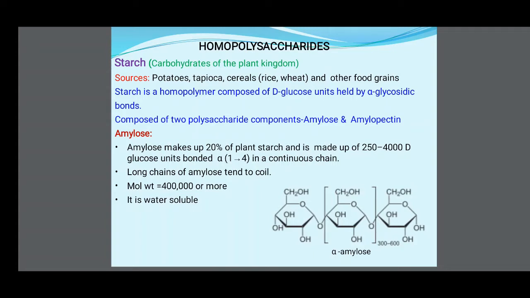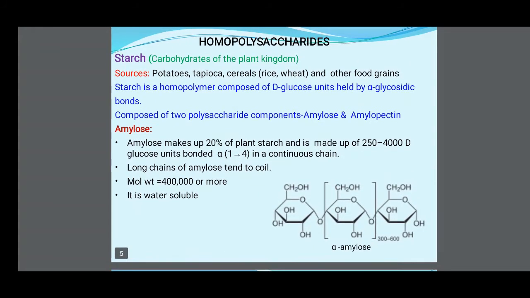Amylose makes up 20% of plant starch and is made up of 250 to 4000 D-glucose units bonded alpha 1 to 4 in a continuous chain. Long chains of amylose tend to coil. Their molecular weight is 4 lakh or more. It is water soluble.